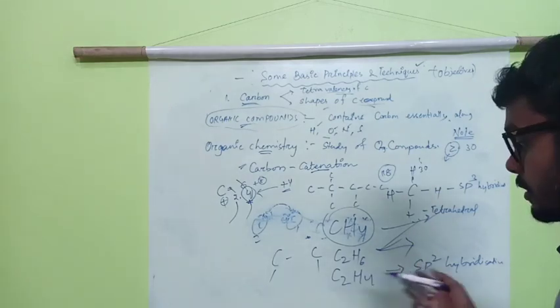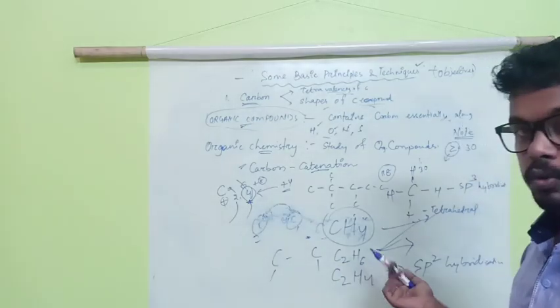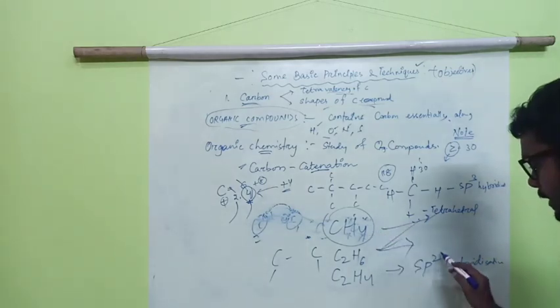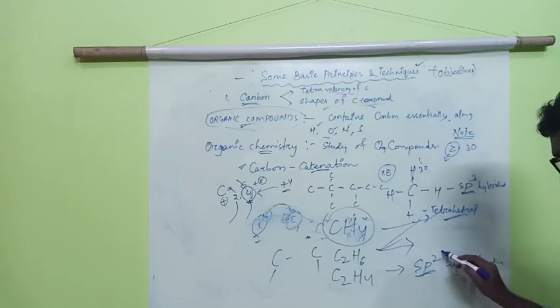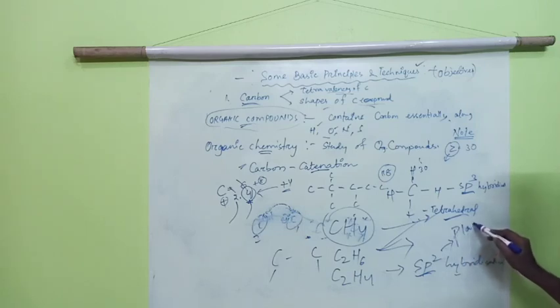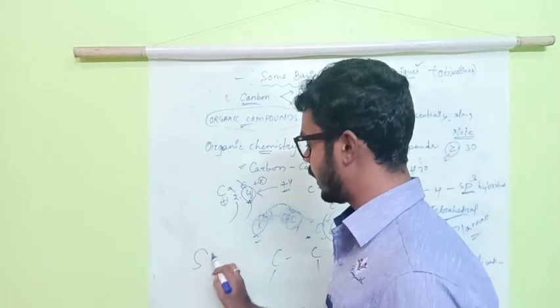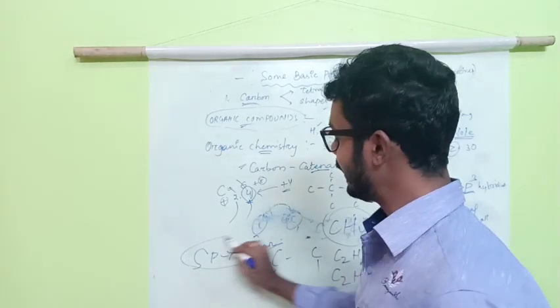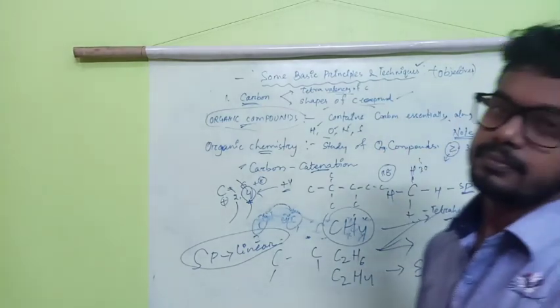You can also say all these things. Okay, C2H4, it is an alkene. We'll go into it definitely, but just remember the shape. When it is sp3 hybridization, it is tetrahedral. When it is sp2 hybridization, it is planar. Remember these things only. When sp3, this is tetrahedral. When sp2, this is planar. And when it is sp hybridization, it is linear. It is the linear shape of the compounds. Okay.